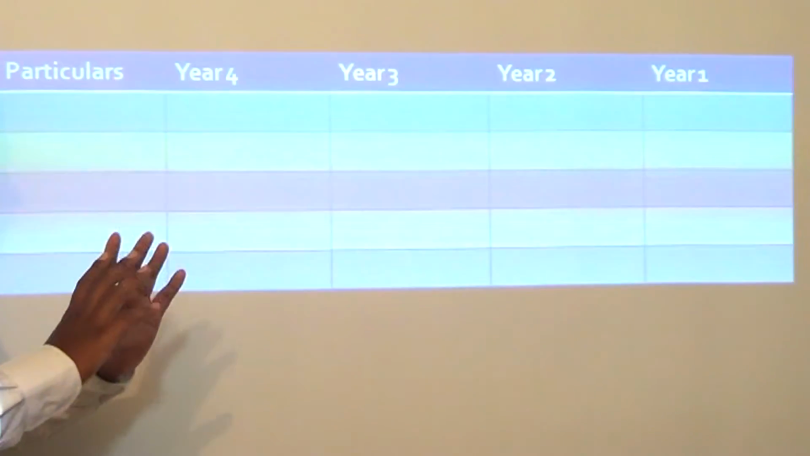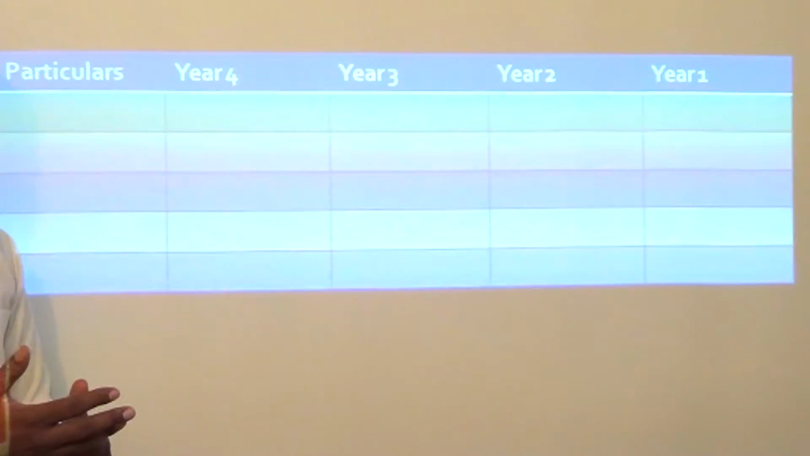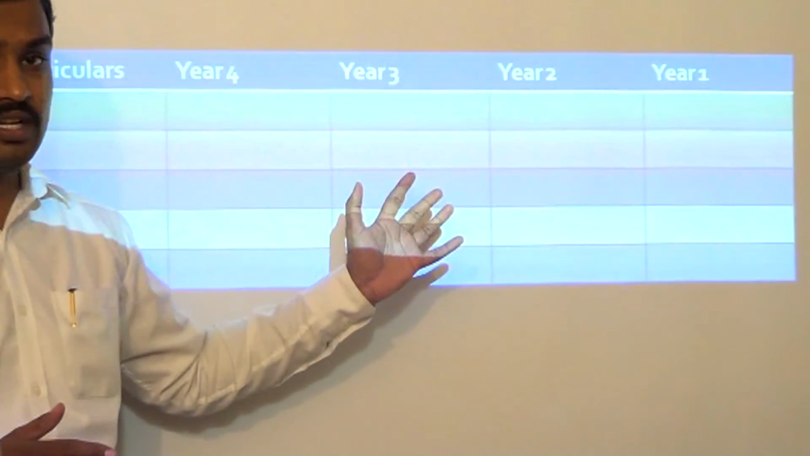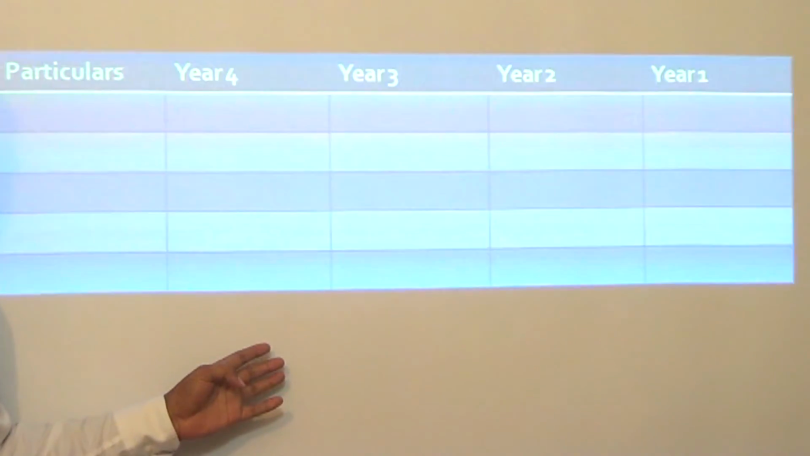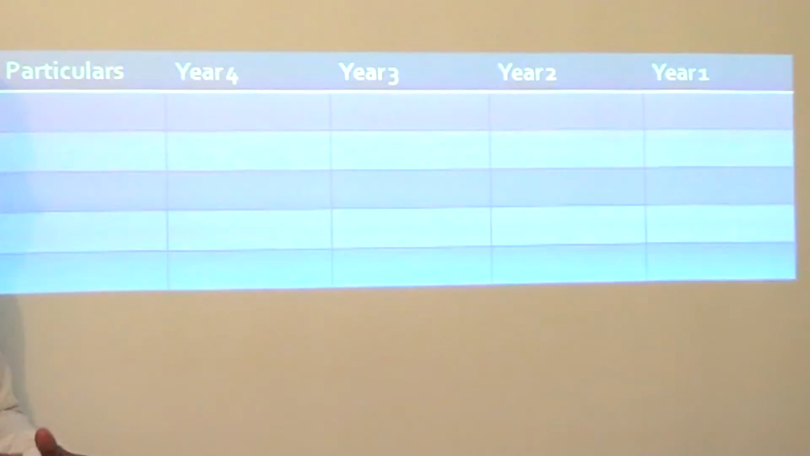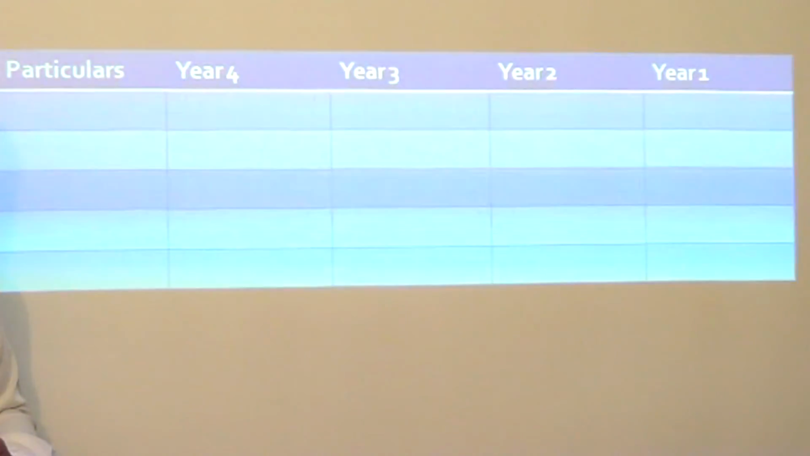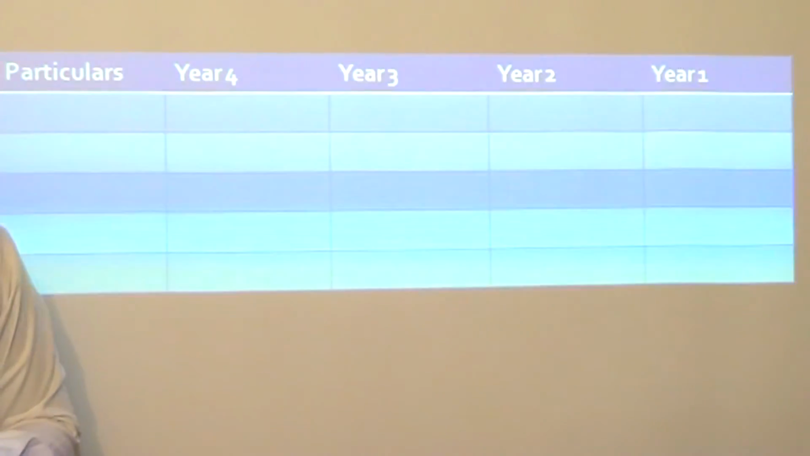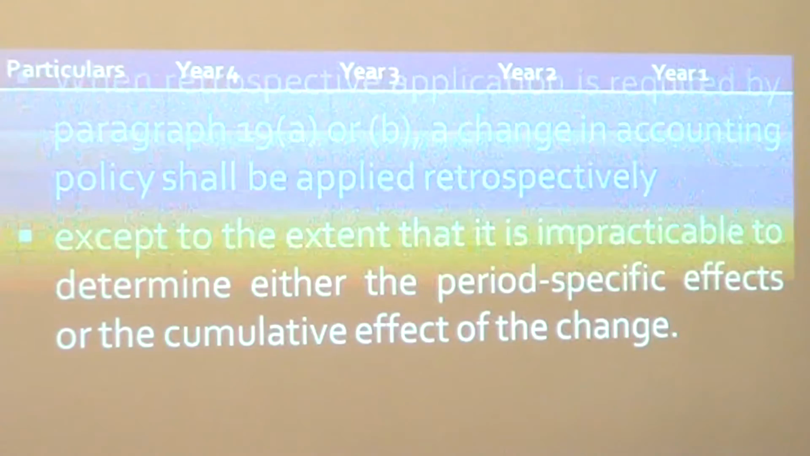If we are not able to find out the period specific effect, and it is not possible, in such cases, if you are at least able to find out the cumulative impact on all these 3 years, adjust the opening balances for year 4 and start implementing the new accounting policy for year 4. If that is also not possible, then you cannot do anything. You have to ignore that fact and just start implementing the accounting policy prospectively. Okay, so that is what the standard has to say.